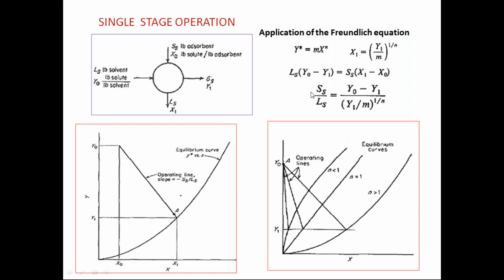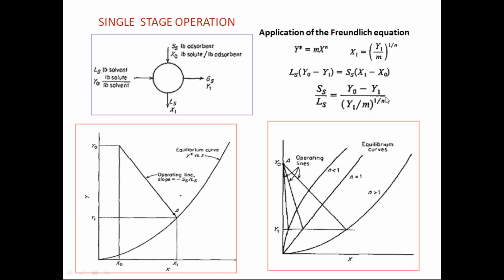So what is SS by LS? It is the solid required, that means the adsorbent required to treat 1 meter cube or 1 kg of the solvent. That can be calculated by using this one. So that depends on both the Freundlich constant m and the exponential coefficient n.